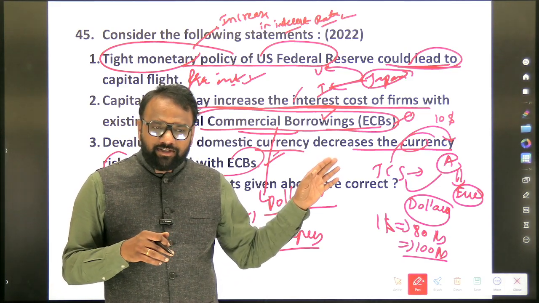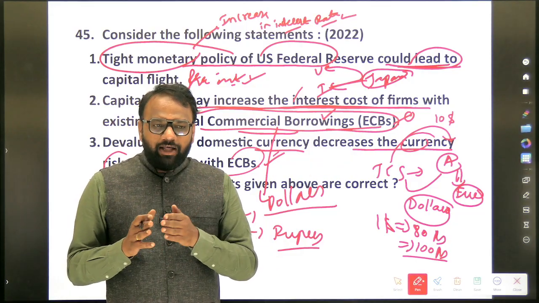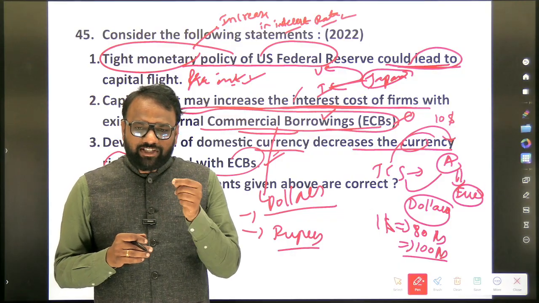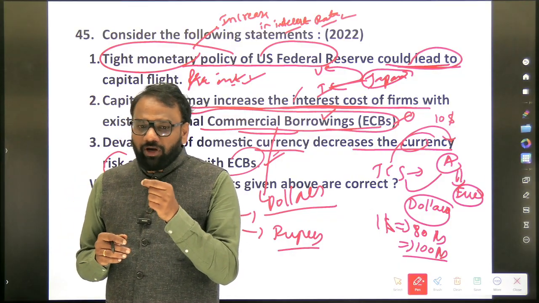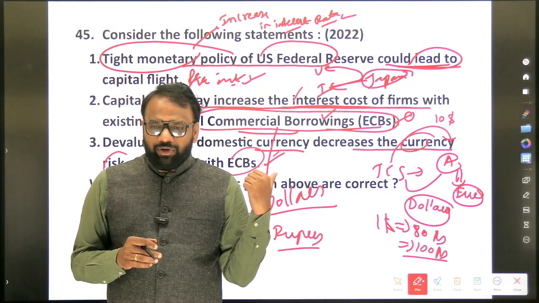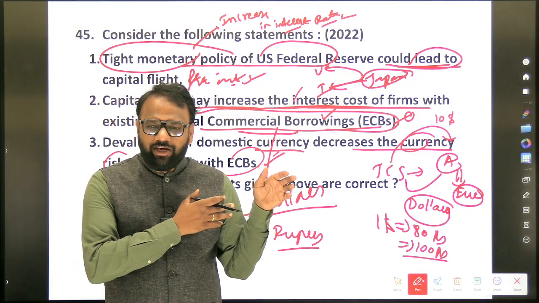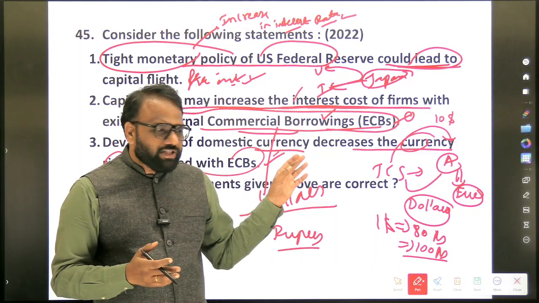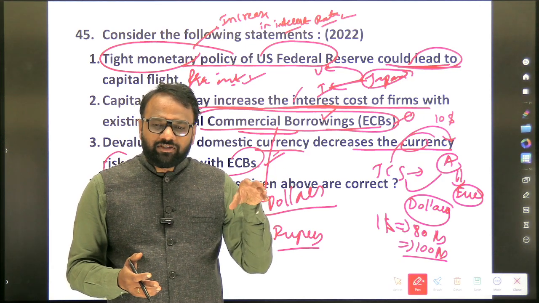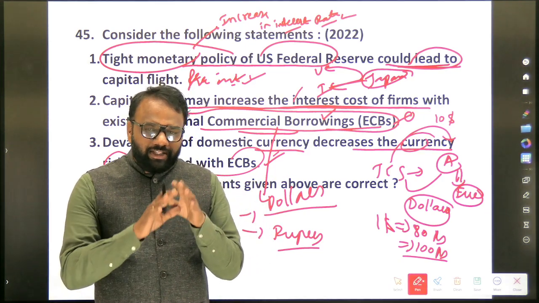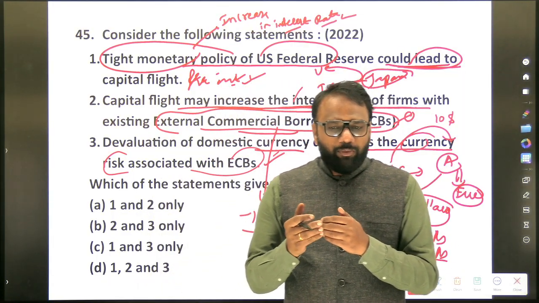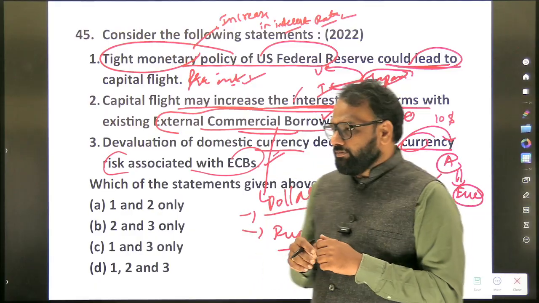These are the things where we have discussed balance of payments, and under which account? Current account or capital account? Capital account. Under the capital account, we have various components. We have discussed foreign direct investment, foreign portfolio investment, and similarly loans and external commercial borrowings. At least these important terms which appear here, we'll focus on them. Based on this, you got to know that external commercial borrowing is not completely dollar denominated. There is some external commercial borrowing which is even rupee denominated. In this fashion, based on the question, we'll try to build a comprehensive approach for the examination.